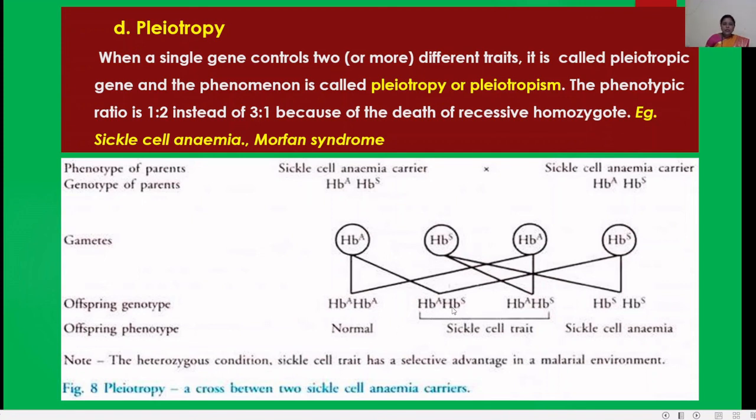Then HbS HbS is sickle cell anemia. This sickle cell anemia trait causes severe anemia, where the level of HB is drastically reduced, and people suffer from anemia. Then HbA HbS is a sickle cell carrier.